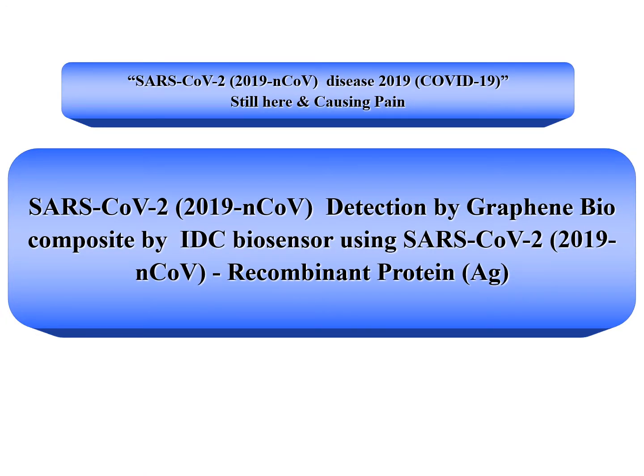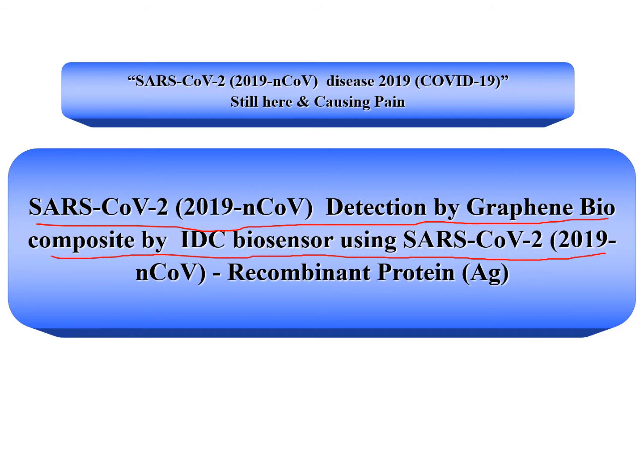Our title is SARS-CoV-2 2019 detection by graphene biocomposite using IDC biosensor, and 2019 nCoV recombinant protein detection.